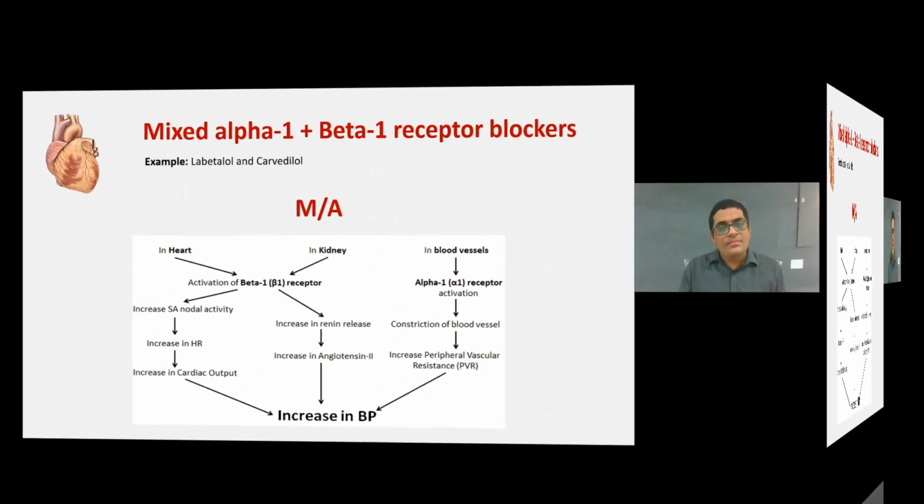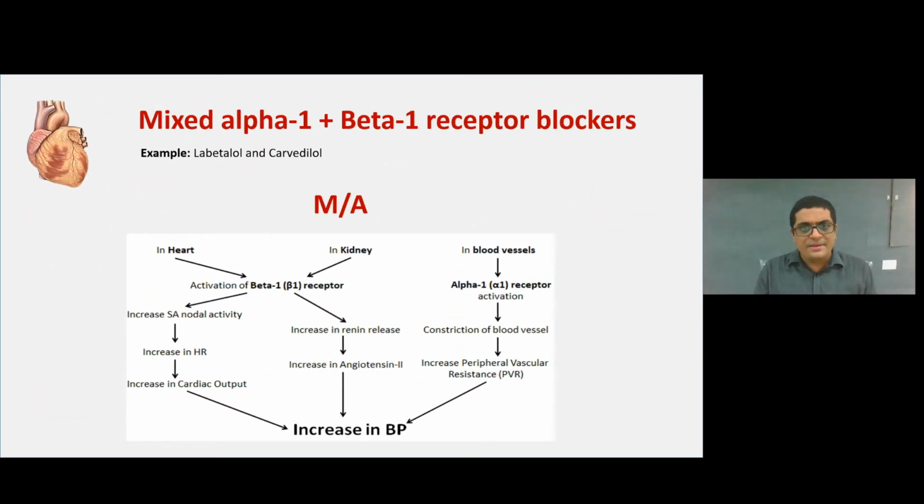Next are the mixed alpha 1 beta 1 receptor blockers like labetalol and carvedilol. Mechanism of action: in the heart, activation of beta 1 receptors increases the SA nodal activity and thereby increases the heart rate, the cardiac output and the blood pressure. On the kidney, it increases renin release, increases angiotensin 2 and increases the blood pressure. In blood vessels, alpha 1 receptor activation causes constriction of the blood vessels and thereby increases the peripheral vascular resistance and the blood pressure. So this beta 1 and alpha 1 receptor blocker blocks all these effects and decreases the blood pressure.